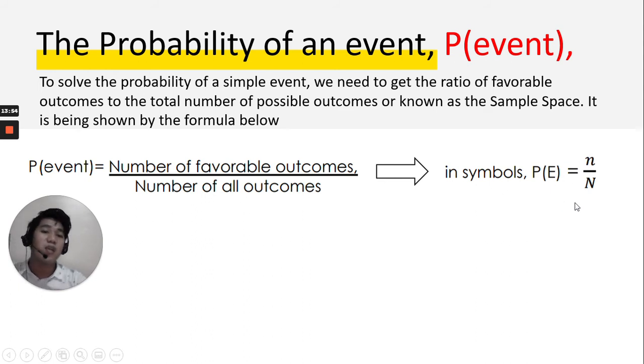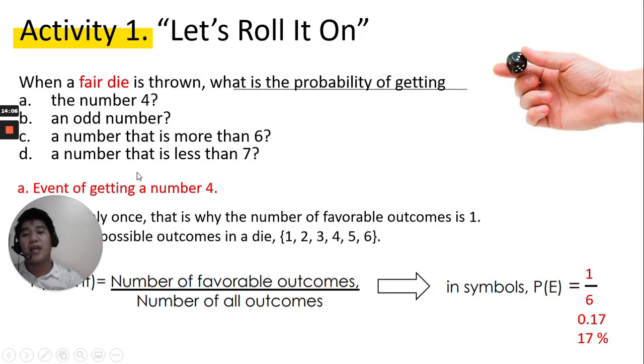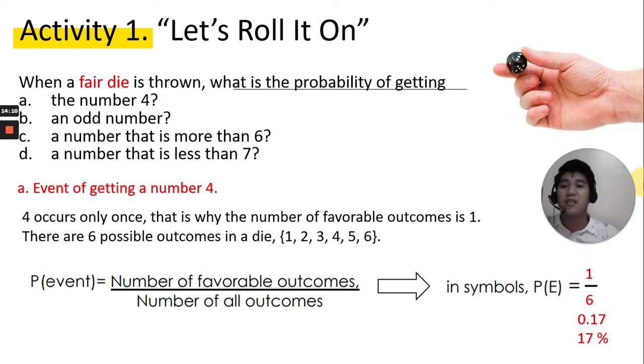In symbols, we have probability of event, P, and then E enclosed in parentheses equals small letter n cursive, and then over capital letter N. So with this, let's have some example. With the first activity I presented, here it is. So when a fair die is thrown again, what is the probability of getting the number 4? So what is the event? Event of getting a number 4.